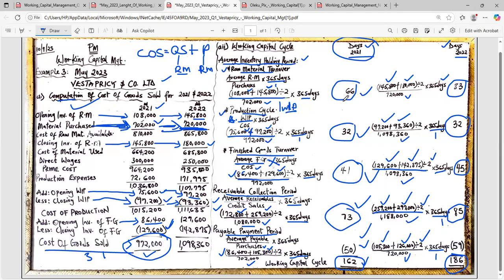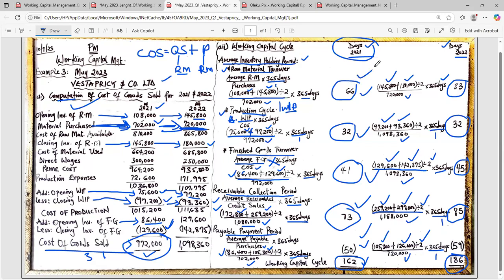So we are going to advise management on this 66 that relates to raw material, on this 32 that relates to work in progress, on this 41 that relates to finished goods, this 73 that relates to receivables, and this 50 that relates to what? To payables. Not really on this 162, because 162 is a figure that comprises several figures. So we need to address what these figures are first before we can address 162.